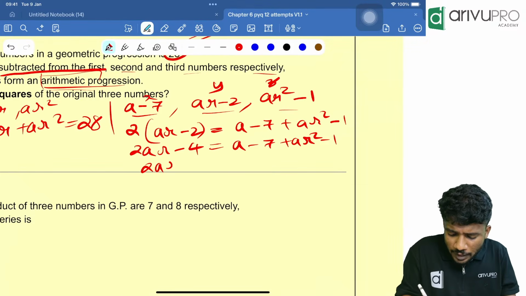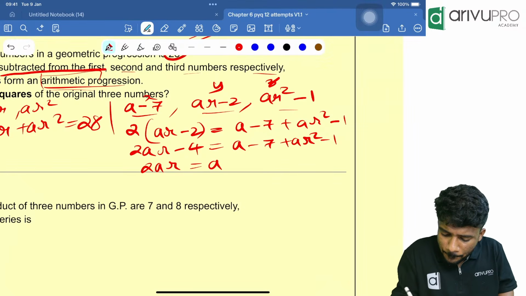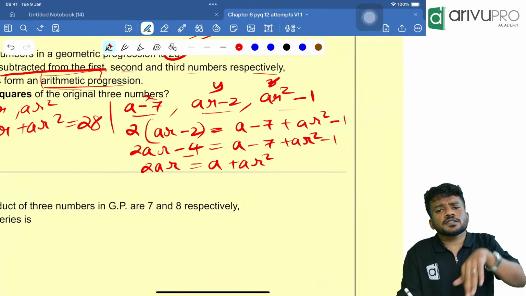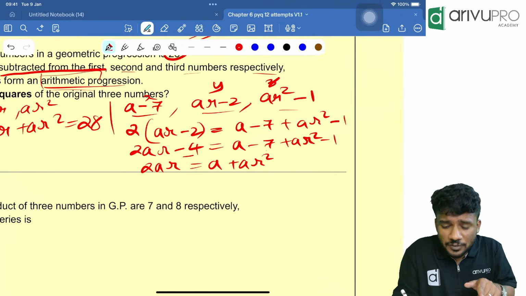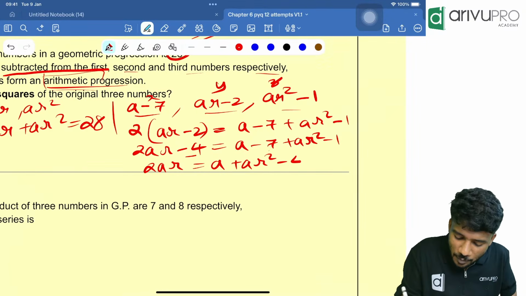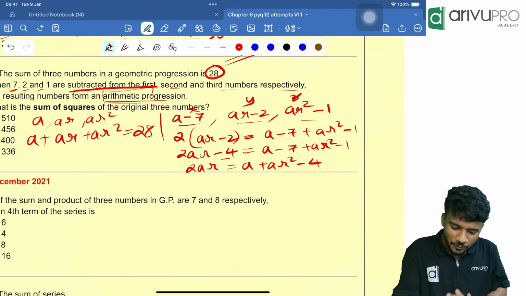2AR is equal to A plus AR square. Then minus 4 goes to the other side. It will become plus 4. Plus 4 minus 7 is how much now? Minus 3. Minus 3 minus 1 is how much? Minus 4. 2AR is equal to A plus AR square minus 4 is the case.